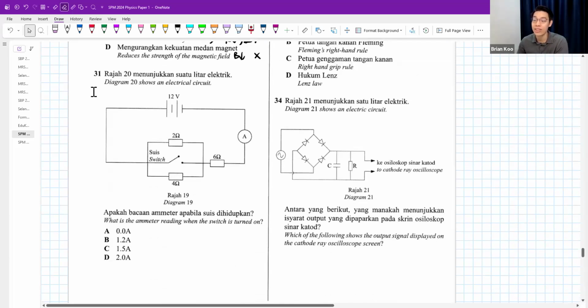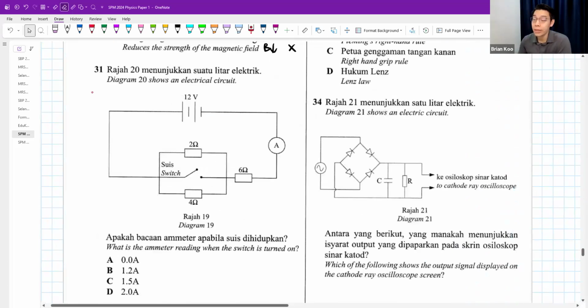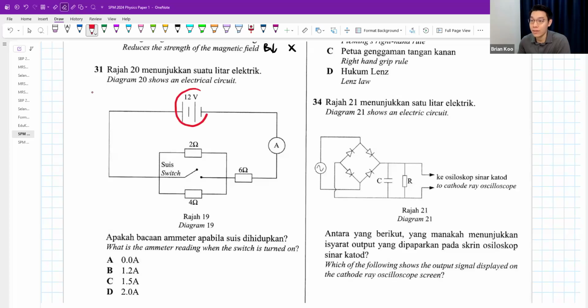31. The diagram shows an electric circuit. What is the ammeter reading when the switch is turned on? Guys, always remember, when the question gives you this, it is the voltage, not the e.m.f. You always assume that it's the voltage, unless they tell you that this is the e.m.f, then only you take it as e.m.f. Or unless the question tells you there's some internal resistance, then I will use e.m.f. Otherwise, just call it voltage, potential difference.